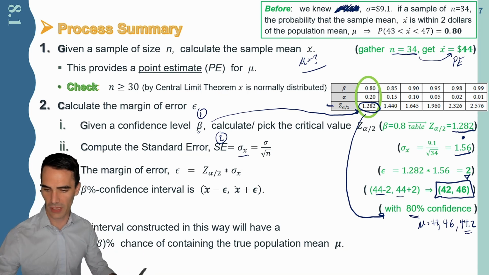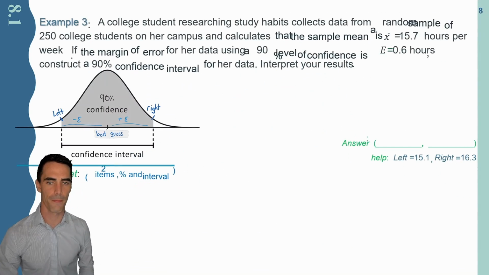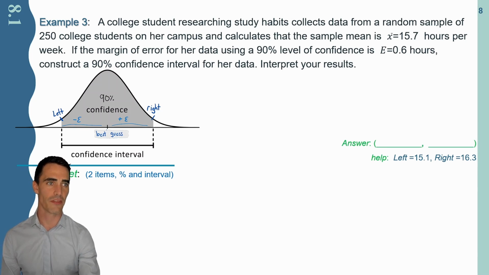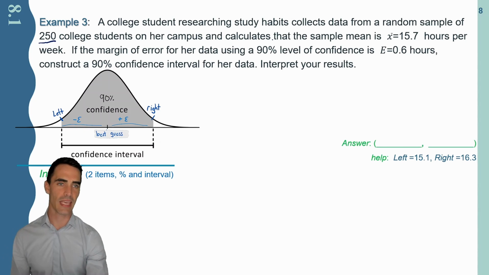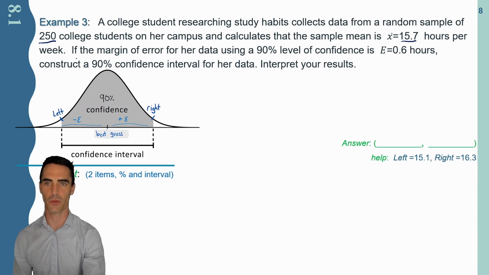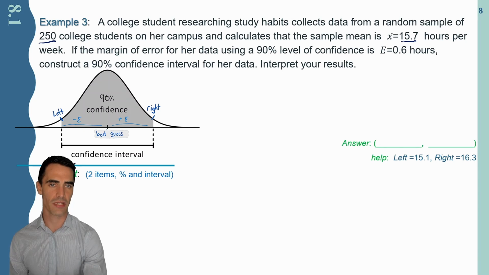Now let's see, again, some more applications for how these things are used and also how you can extract information from them. Here's our third example. A college student researching study habits collects data from a random sample of 250 college students on our campus and calculates that the sample mean is 15.7 hours per week. That's time spent studying. If the margin of error for her data, using a 90% confidence level, E for margin of error, is 0.6 hours, construct a 90% confidence interval for her data.